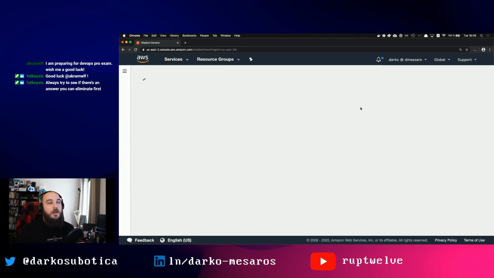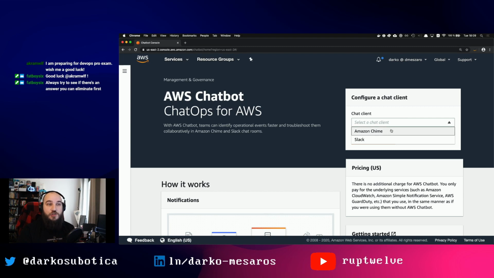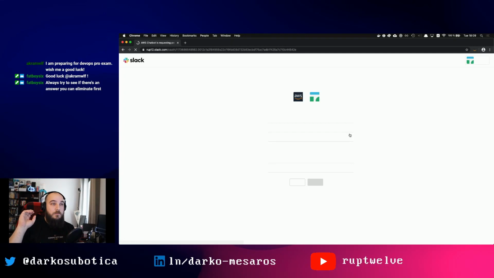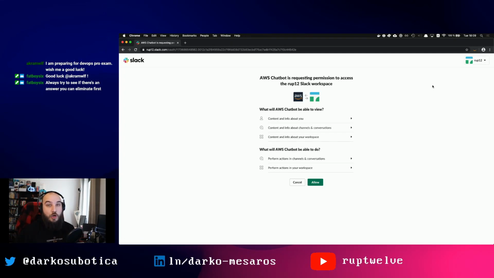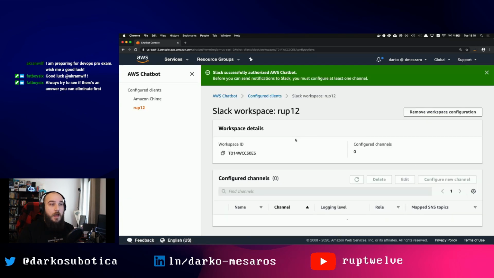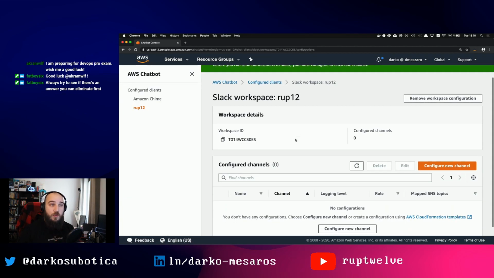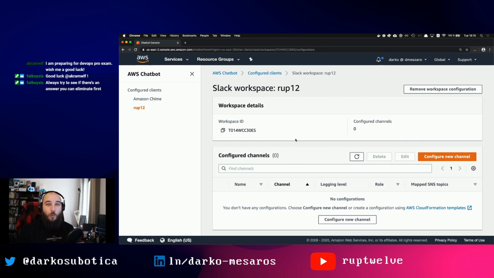Let's select chatbot. The easiest way is to select your chat client. Currently, we have Chime and Slack supported. So I'll just go ahead and pick Slack and click configure client. Now this will take me to my currently logged in Slack workspace. I'm logged into the RUP12 Slack workspace, and I'm just going to give it permissions for that, right? So I'm going to click allow, and I have now configured chatbot to work with Slack.